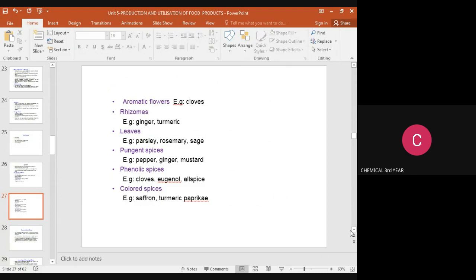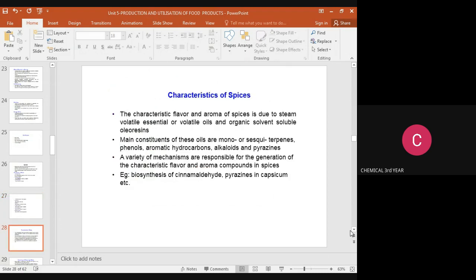Phenolic spices are cloves, eugenol, allspice. Colored spices are saffron, turmeric, paprika. What are the characteristics of spices? The characteristic flavor and aroma of spices is due to steam volatile essential or volatile oils and organic solvent soluble oleoresins. Main components of these oils are mono- or sesquiterpenes, phenols, aromatic hydrocarbons, alkaloids, and pyrazines.